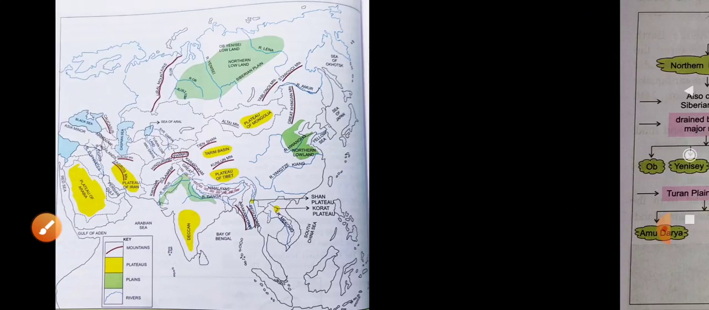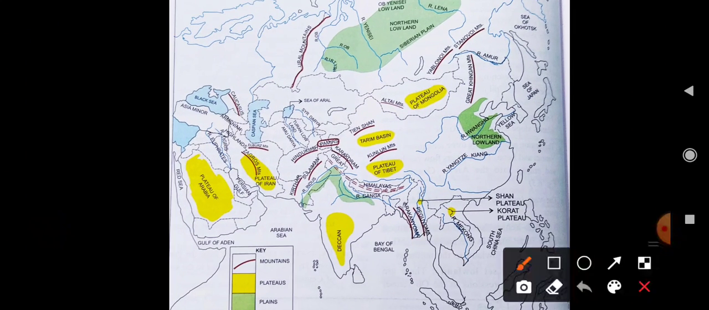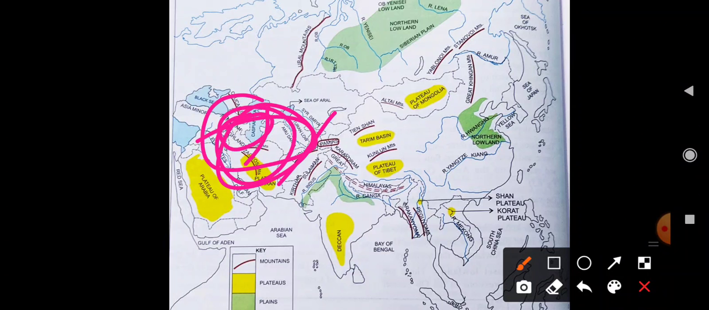Now see, here in this map you can understand. First of all, the Valley of Mesopotamia. You can see there are two rivers, Tigris and Euphrates. Here the Tigris and here in this part the Euphrates. These two rivers form the Valley of Mesopotamia.